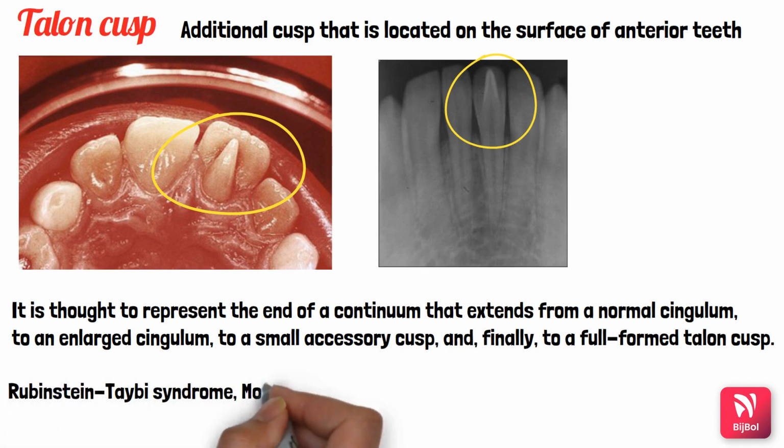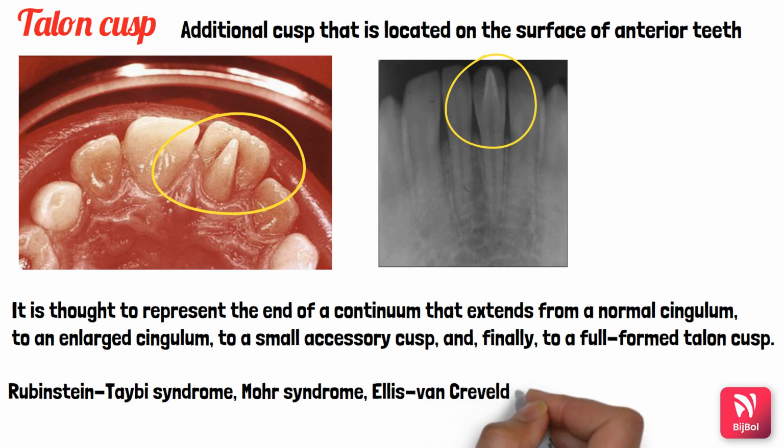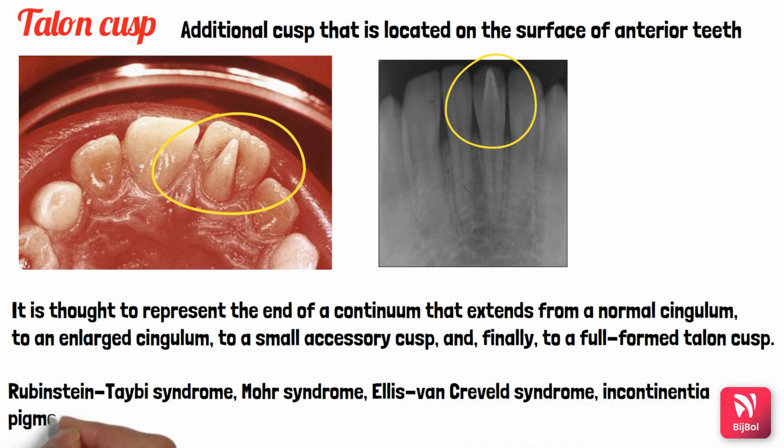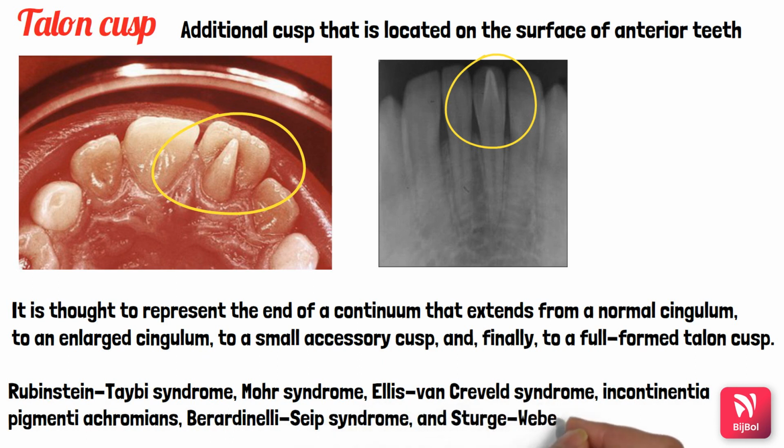This talon cusp is seen in conditions like Rubinstein-Taybi syndrome, Mohr syndrome, Ellis-van Creveld syndrome, incontinentia pigmenti achromians, Sturge-Weber angiomatosis and others. So this is about talon cusp.